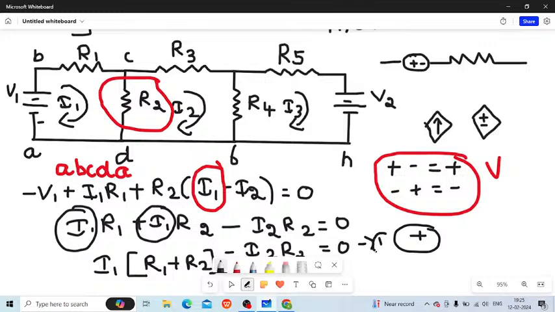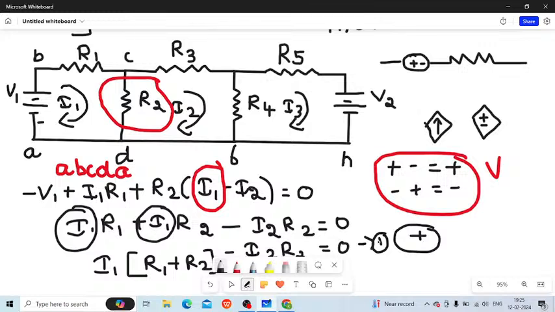Actually, what is KVL? I just did not tell you that, I'm very sorry. KVL is nothing but the total sum of all the voltages in a closed loop circuit is equal to 0.